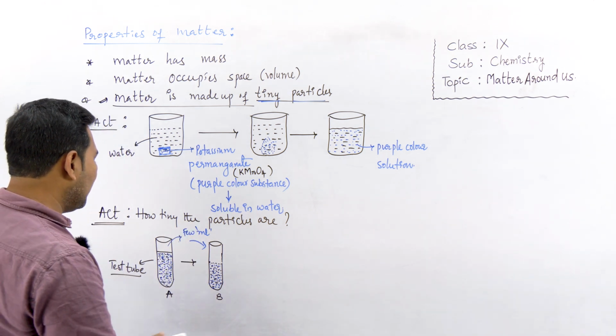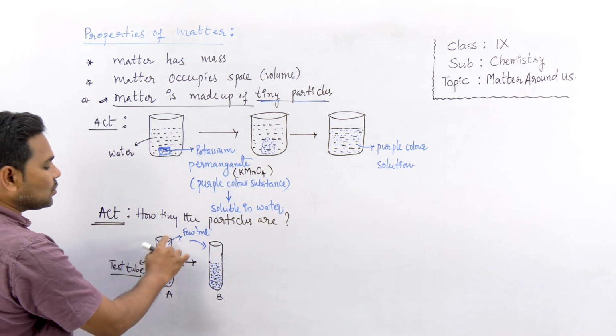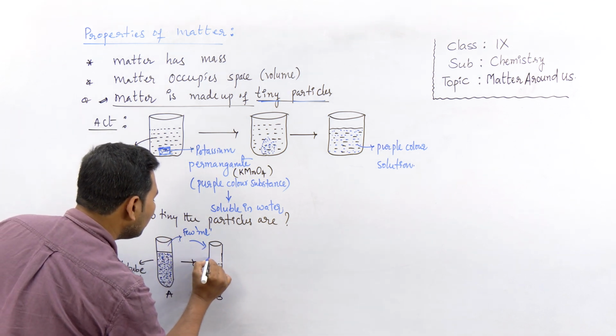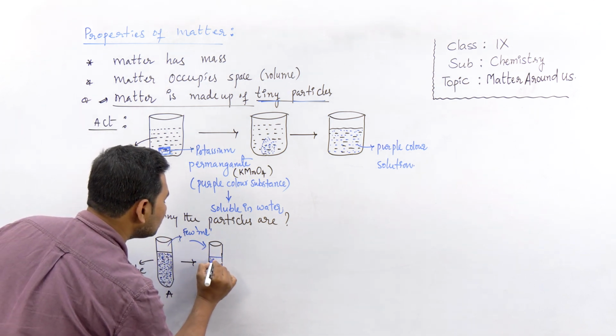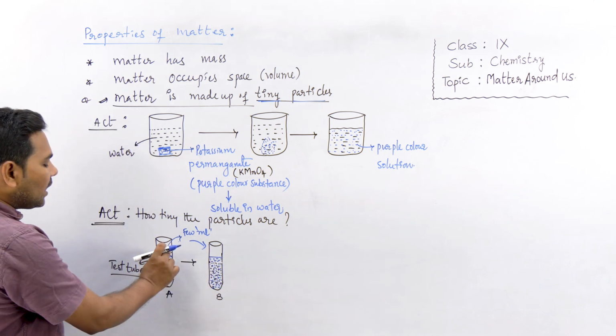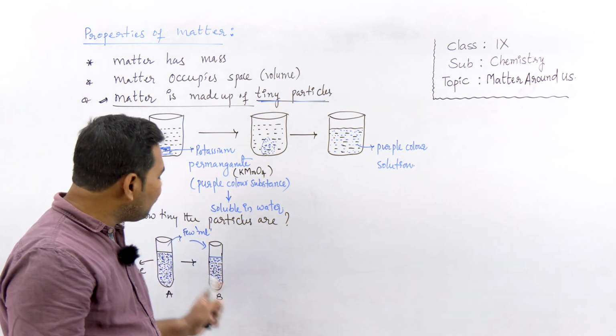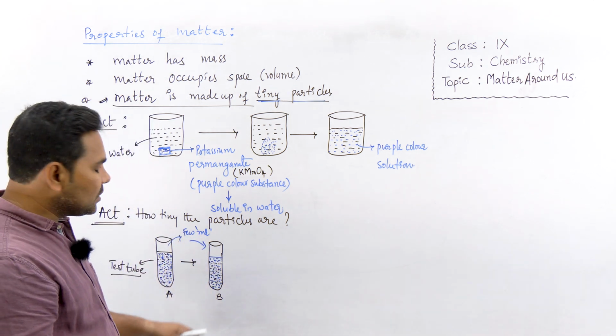Then what do I do in the next case? Since I added a few ml of this solution into water, there is a rise in the level, right? So this is the added potassium permanganate solution. What difference do you find between these two test tube solutions?